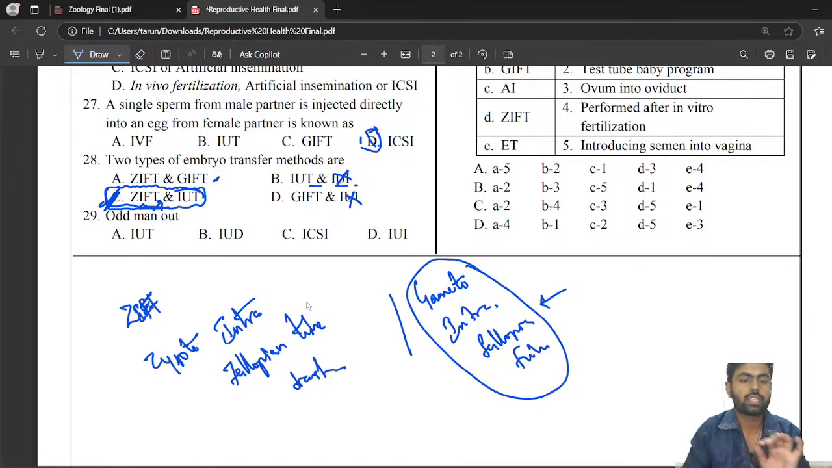All right. Next, but we'll check. Two types of embryo transfer methods are ZIFT and GIFT, IUT and IUI, ZIFT and IUT, GIFT and IUI. We'll see. This will be the correct answer. Yeah, ZIFT and GIFT.